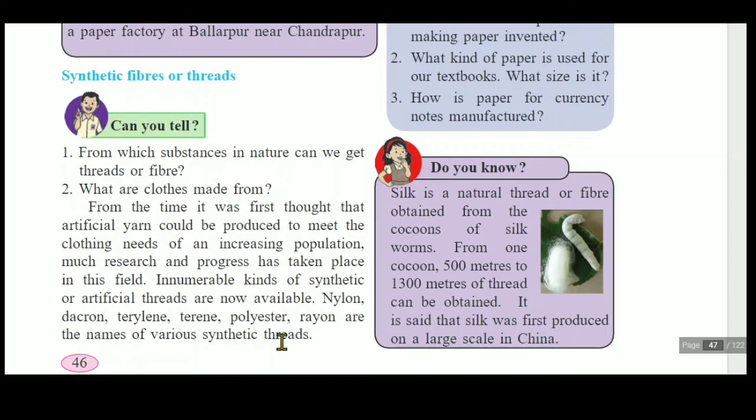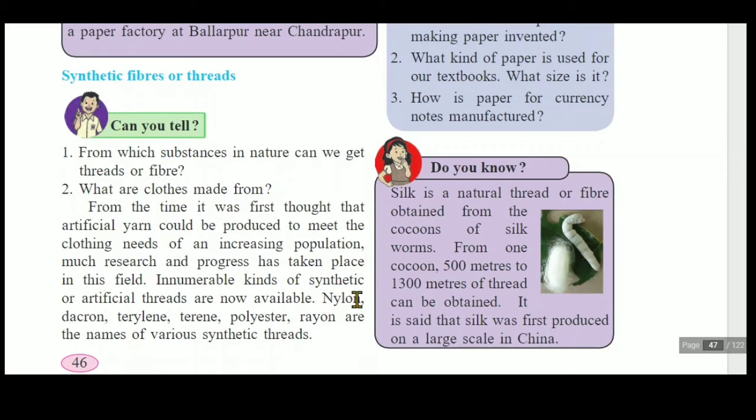Natural thread जो है वो हमें पता है कि हम कॉटन से बनाते हैं. या जो कॉटन के, प्योर कॉटन के जो क्लोथ्स होते हैं वहाँ जो थ्रेड यूज़ किया जाता है that is made from the cotton. But here synthetic fibers are there. So synthetic, that means we can artificially produce these fibers on industrial level. So which are the different types of those fibers or threads?